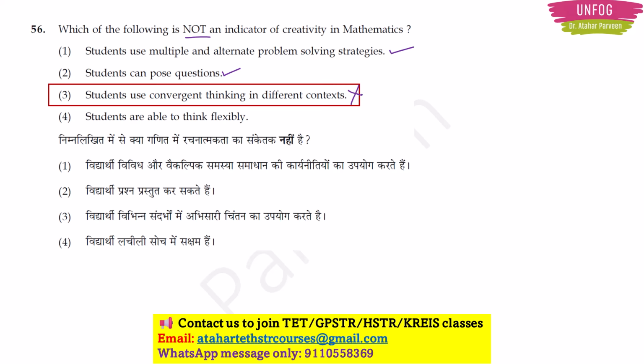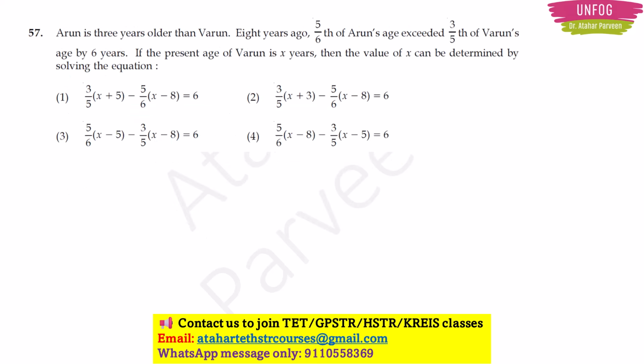Okay. Next, it is a maths question. Arun is 3 years older than Varun. Okay, so in the question they are telling that Arun is 3 years older than Varun. 8 years ago, 5/6 of Arun's age exceeded 3/5 of Varun's age by 6 years. If the present age of Varun is x years, then the value of x can be determined by solving the equation. So this is a tricky question, but a very, very interesting question.